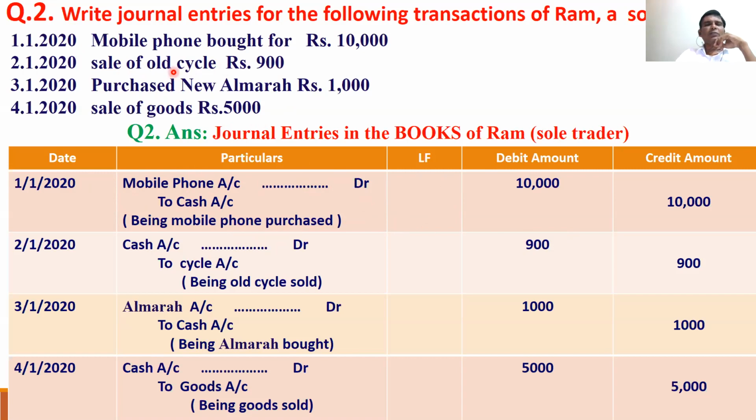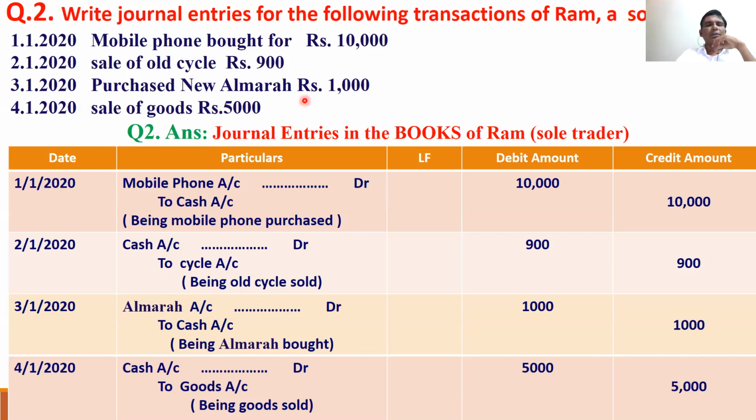Sale of old cycle. Who sold? We sold the old cycle for 900 rupees. When we sell, cash is obviously coming in, and the cycle is going out. What is coming in is debited, and what is going out is credited. Cash account debtor to cycle account. So debit what comes in, credit what goes out.